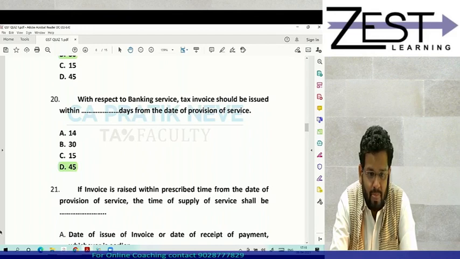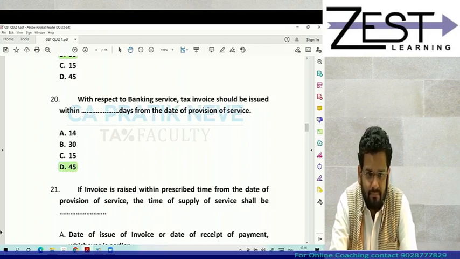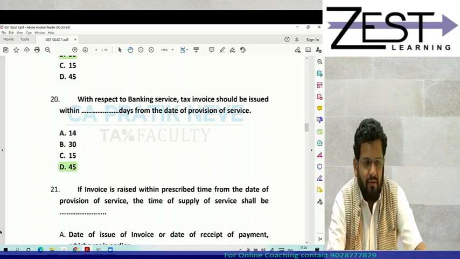Tell me, anyone with 20 out of 20 till now? Just write me in front of your name and tell me. Okay. Anyone with 19 out of 20? Write me in front of your name. Very good. 3 of you with 19 out of 20. Okay, 18 out of 20. Very good, very good. Chalo, a lot of you. Fine. Chalo, let's go ahead.